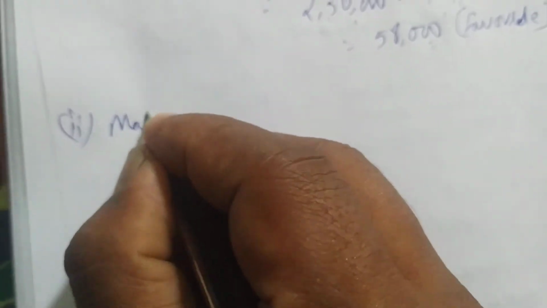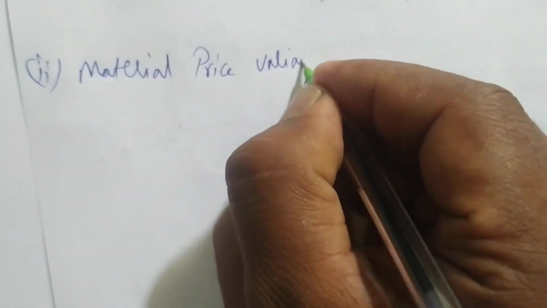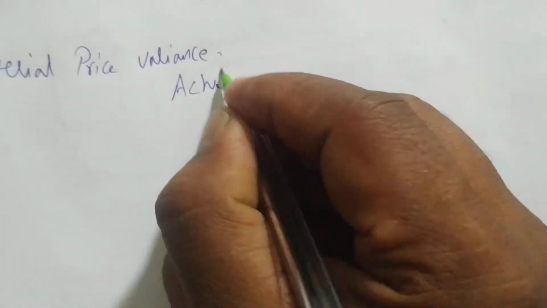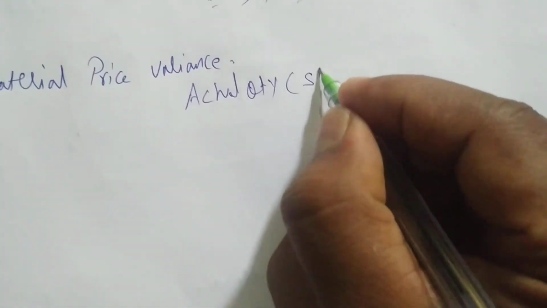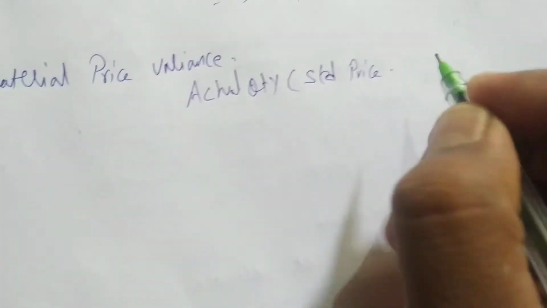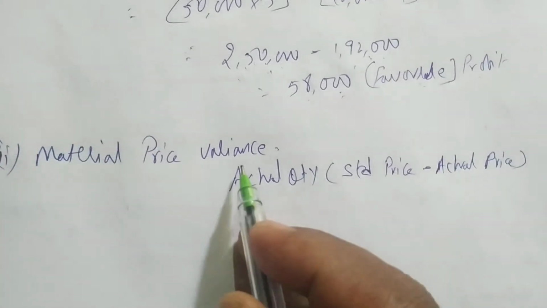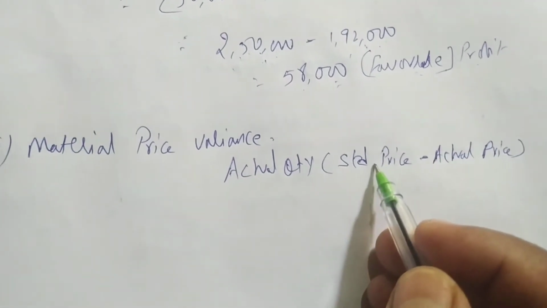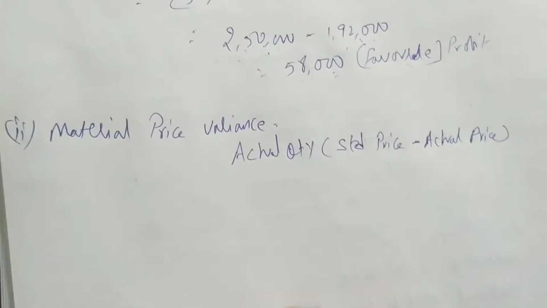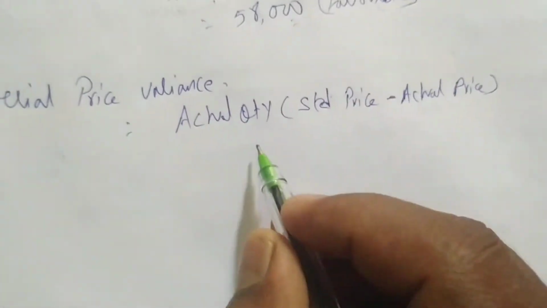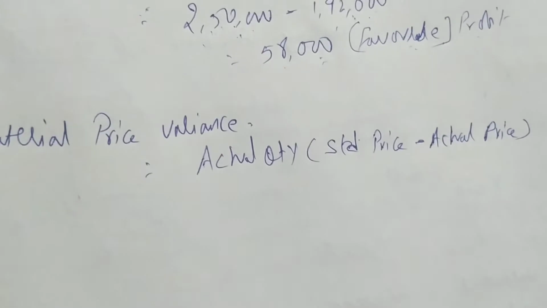So the next formula is material price variance. The formula is: actual quantity multiplied by standard price, STD means standard, minus actual. We are saying material price variance. Price means difference. We have only two prices in the problem: standard price and actual price. That only you have to take. So actual quantity, standard price and actual price are there.